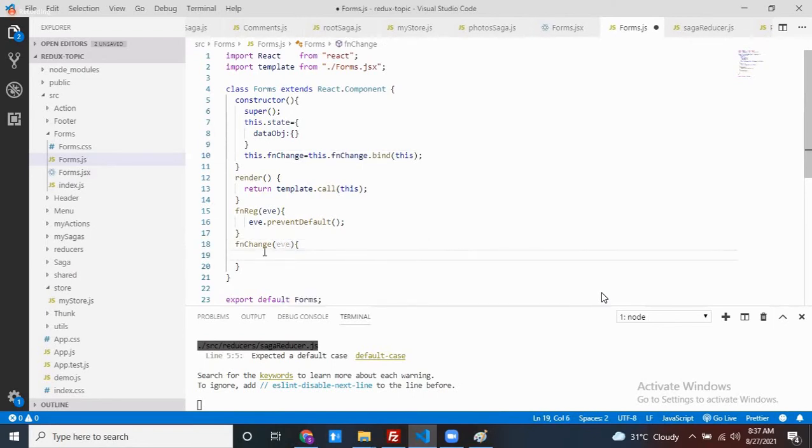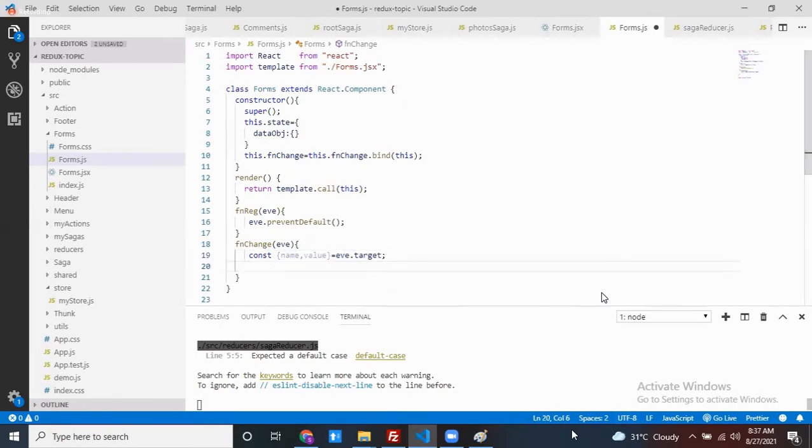From this event object, I want to know on which input control the event was triggered. By using event target, I can get it. From that input control, I want the name and value, so I destructure this event target object. Done. The next one.